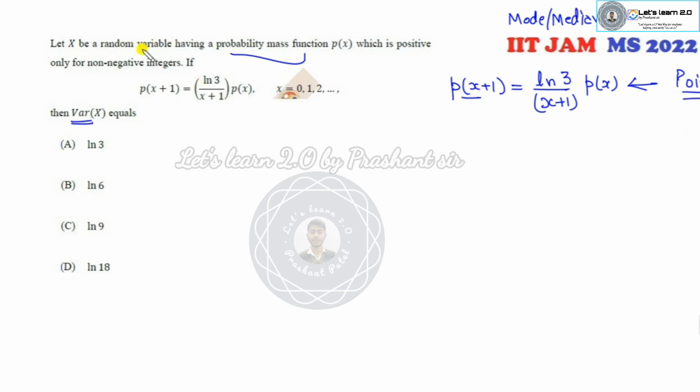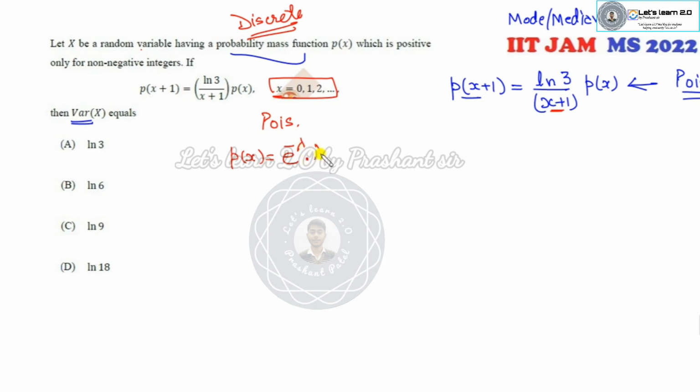Otherwise, if you don't remember this, can you think of any discrete distribution, because x varies from 0, 1 onwards? It is a discrete distribution. Do you remember any discrete distribution which involves x plus 1 or x? That is my Poisson distribution.